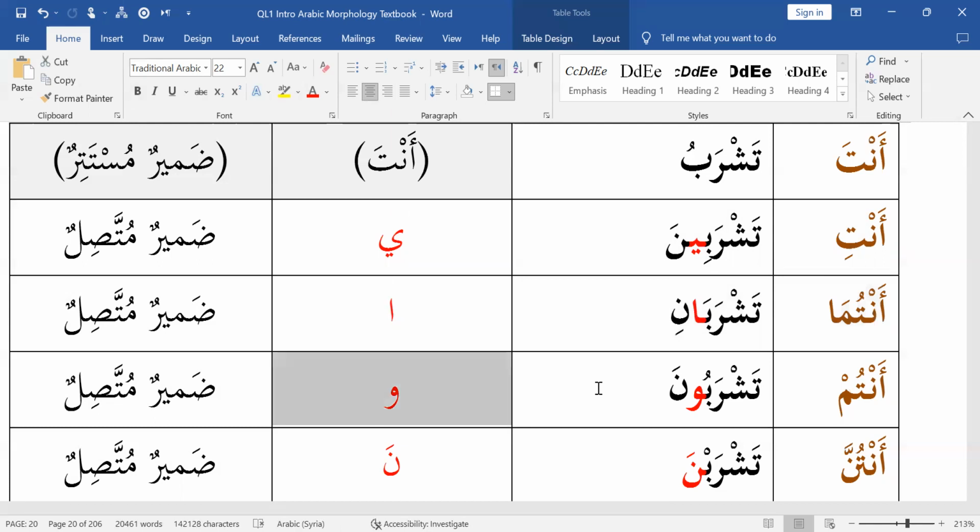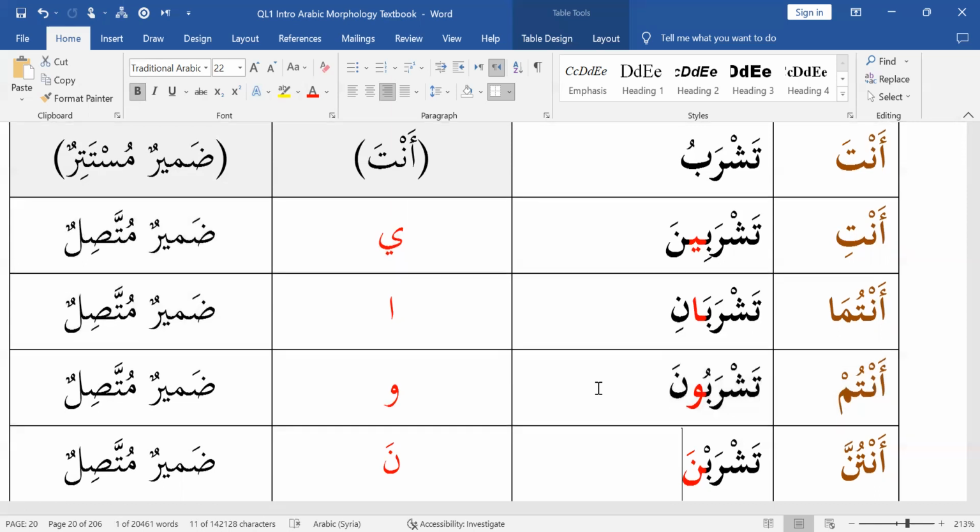This waw is a noun. What kind of noun? Pronoun. What kind of pronoun? Connected pronoun. All of them are connected pronouns. And what does it mean? It means antum. Similarly, the noon that you see in the mudari is a noun. What kind of noun? Pronoun. What kind of pronoun? Damir muttasil, connected pronoun. What does it mean? It means antunna. Very important for you to know these technical details because they will really help with advanced grammatical analysis.